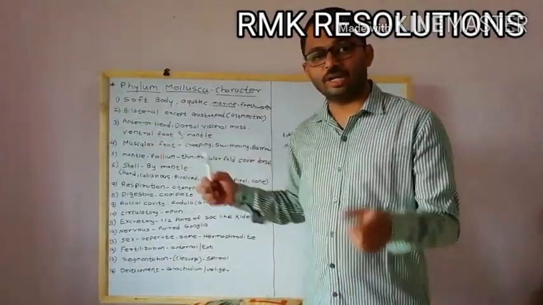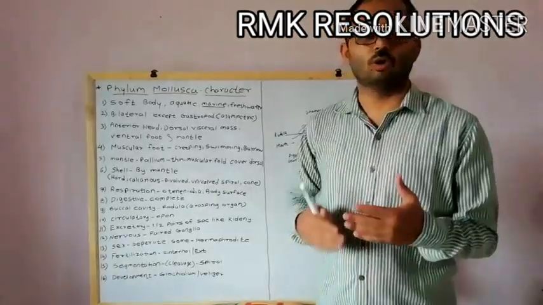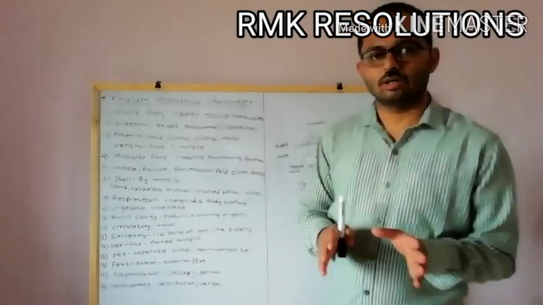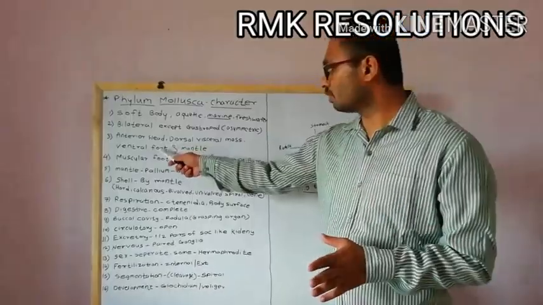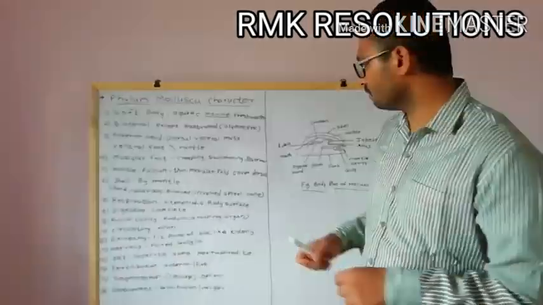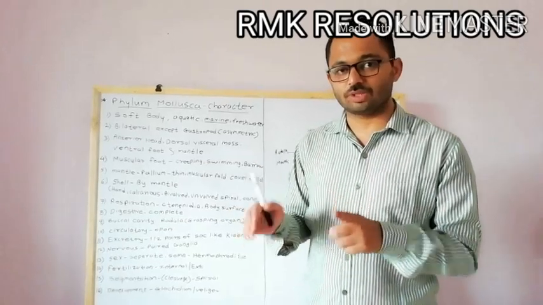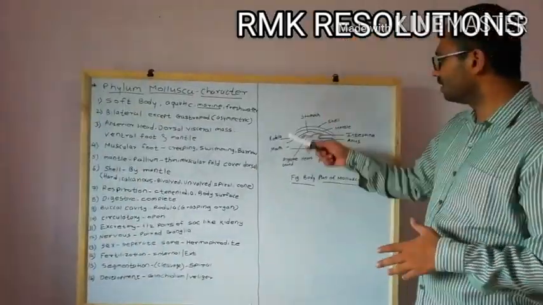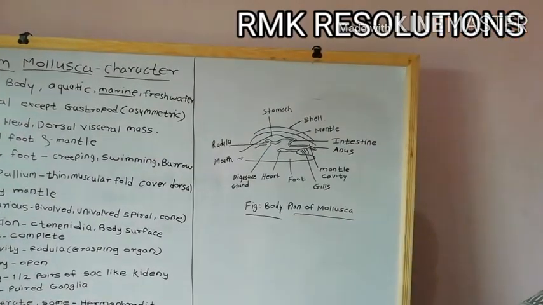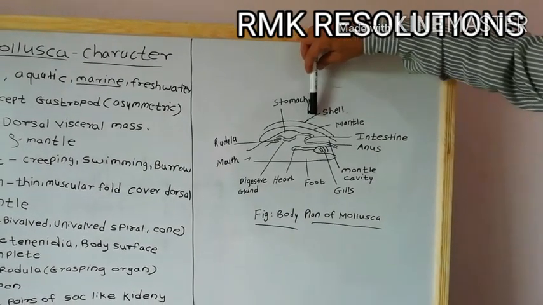And then on the ventral side of the animal, there is a foot, which is used for locomotion. Different types of foot are found according to the species in the Mollusca, which is used for movement or locomotion. And the last one is the mantle, which is a part of the body plan. So let's see here. I'll try to explain the body plan of the Mollusca. So you can clearly see, this is the outer layer, this is the shell.